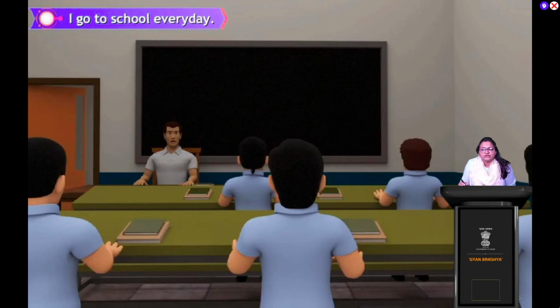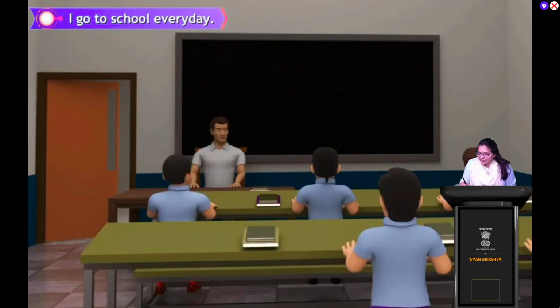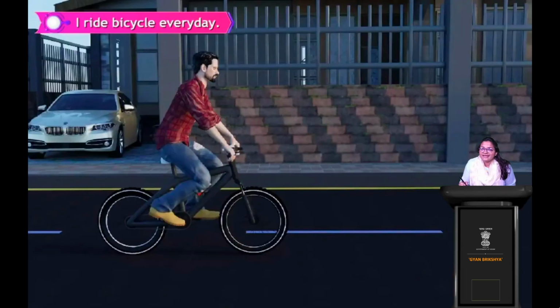একটা ছাত্র পেছন থেকে সামনে এসে বসলো, right? Okay. Now, what do you see here? What is the man doing? He is riding bicycle. Do you like riding bicycles? তোমরা কি সাইকেল চালাতে ভালোবাসো?